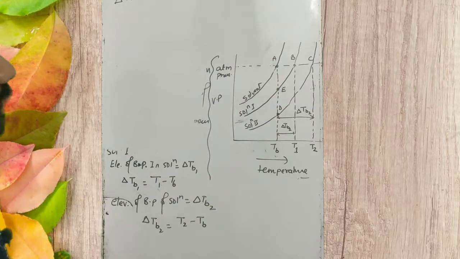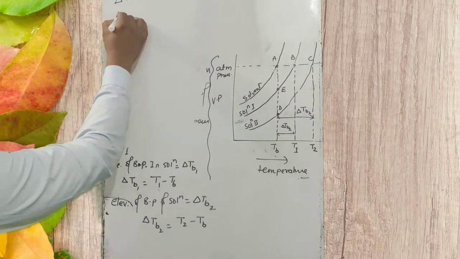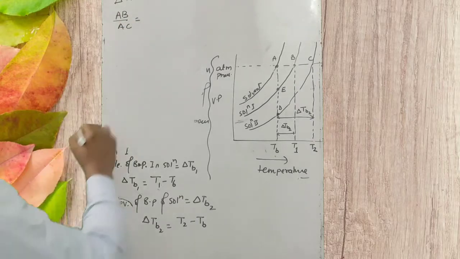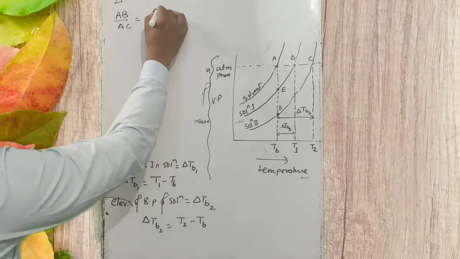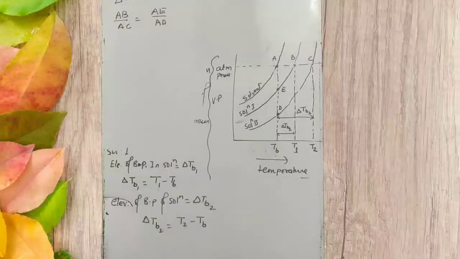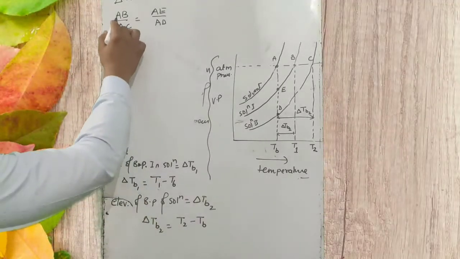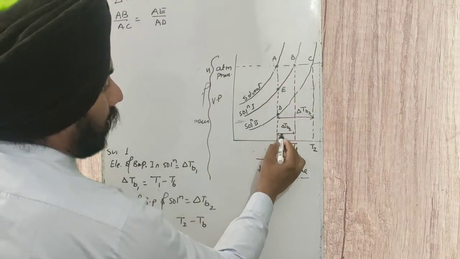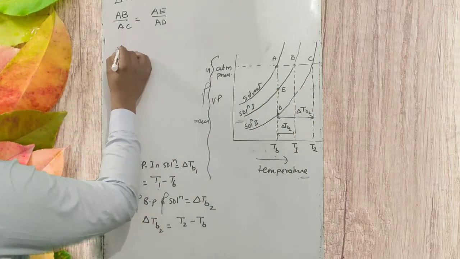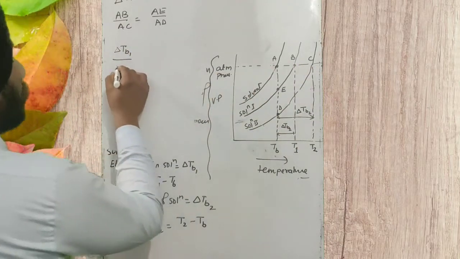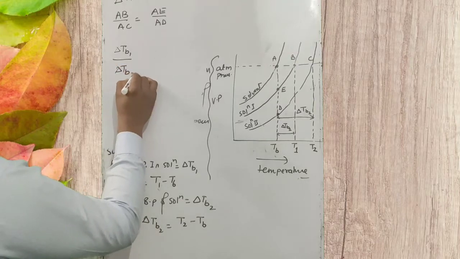So we have AB upon AC equal to AE upon AD. What is AB here? It is delta TB1, and AC is delta TB2.